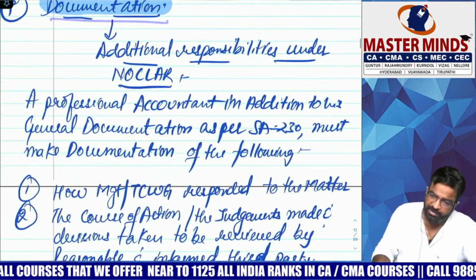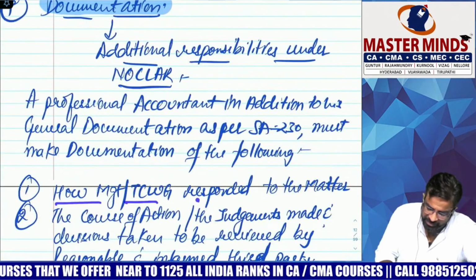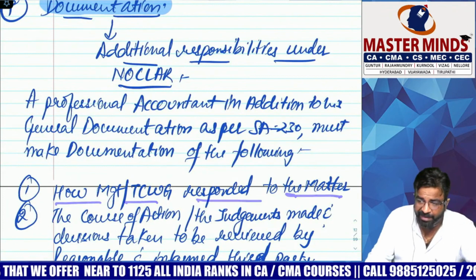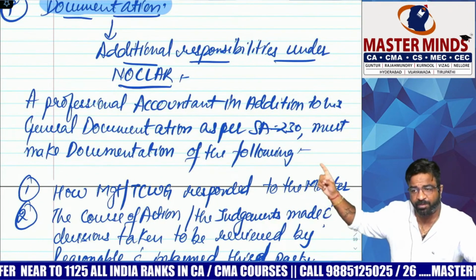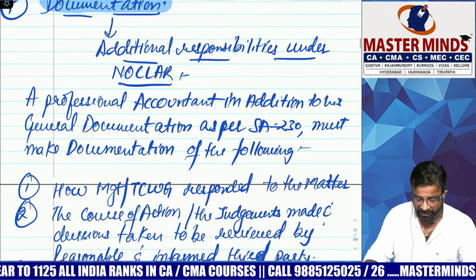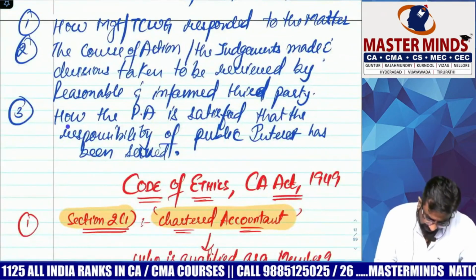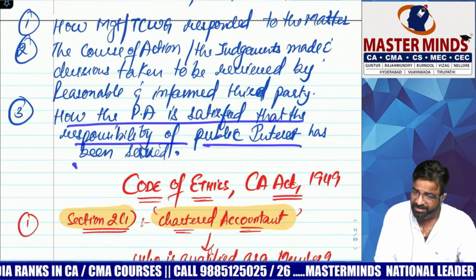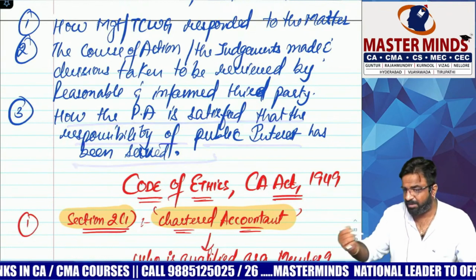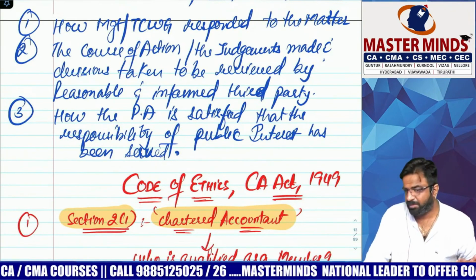And what are the additional documentation? I told you how the management and TCWG responded, and get your decisions, judgments and course of action reviewed by an informed and reasonable third party. And finally, you have to see whether the professional accountant is satisfied that the responsibility of public interest has been served, whether they have taken the needful actions to reverse their Noclar things or not.